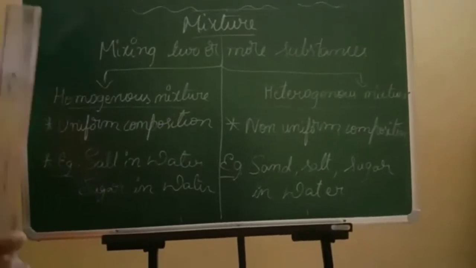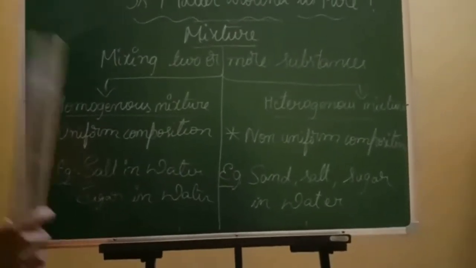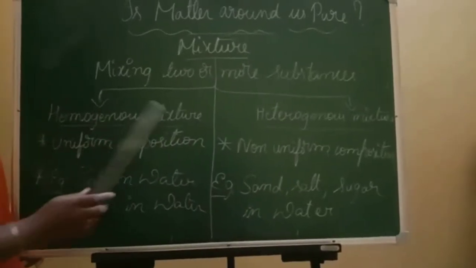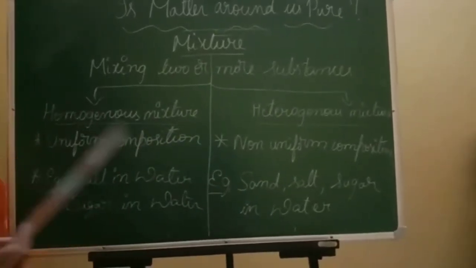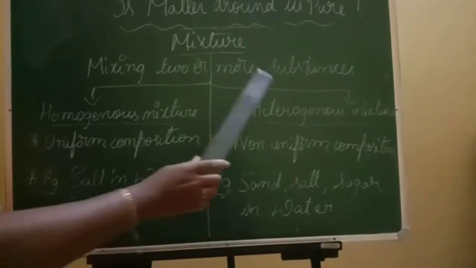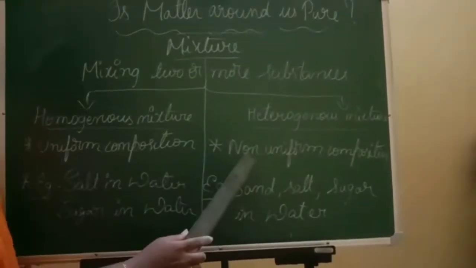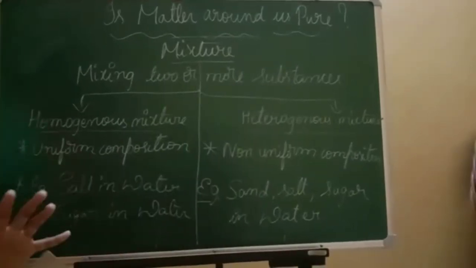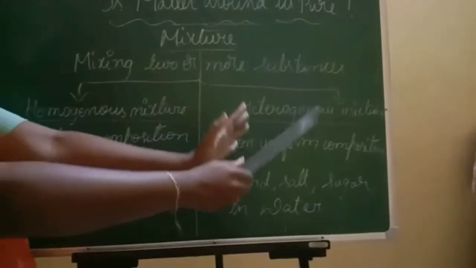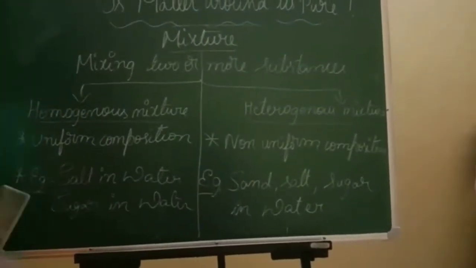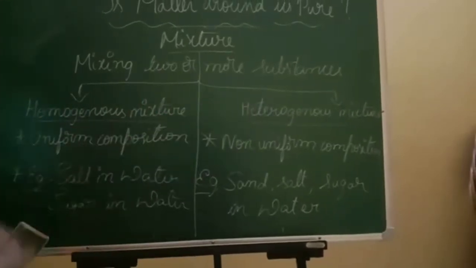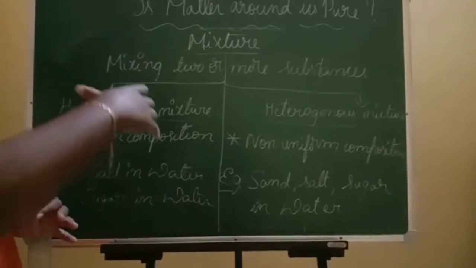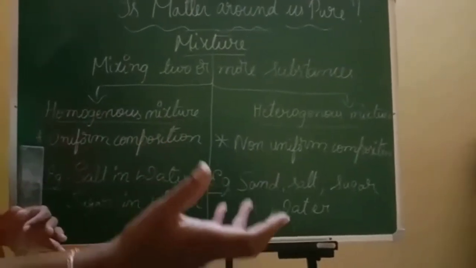Now one simple difference which we can see between homogeneous as well as heterogeneous is that homogeneous mixture has uniform composition throughout, and heterogeneous mixture has non-uniform composition. This is the usual difference we can see between them. What do you mean by uniform and non-uniform? Uniform means same composition, that is, the same amount of substance is added.